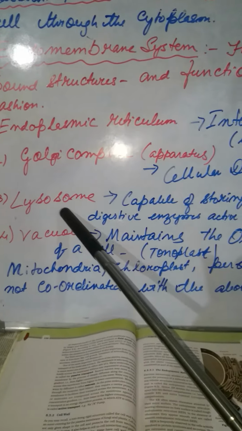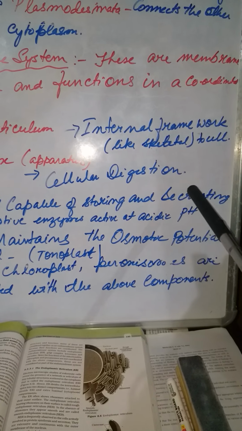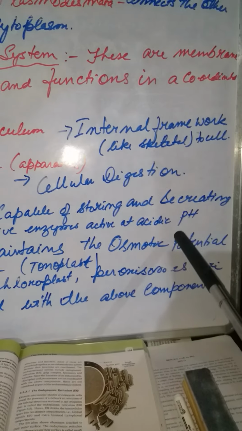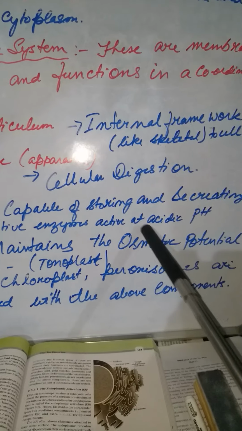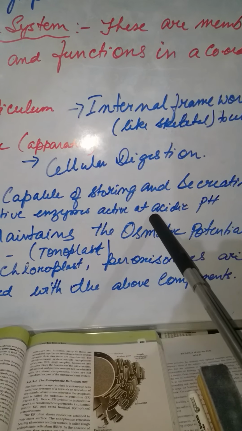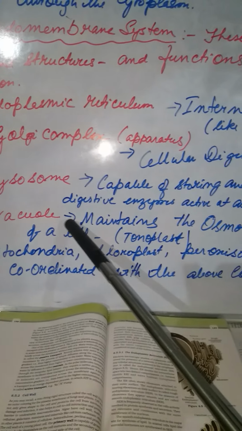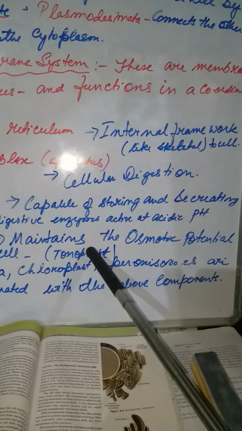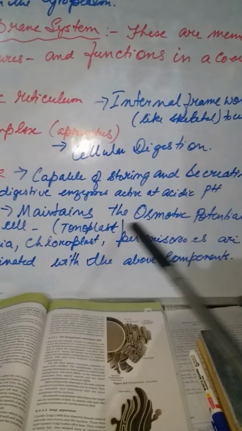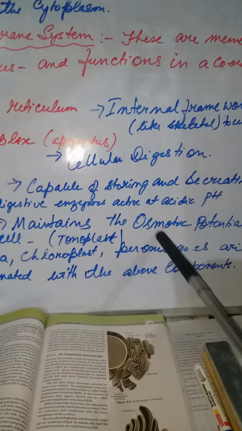That means the rate of secretion is accelerated when the pH is high. Now next comes the vacuole. And what is vacuole? Vacuole maintains the osmotic potential. Now what is osmotic potential?